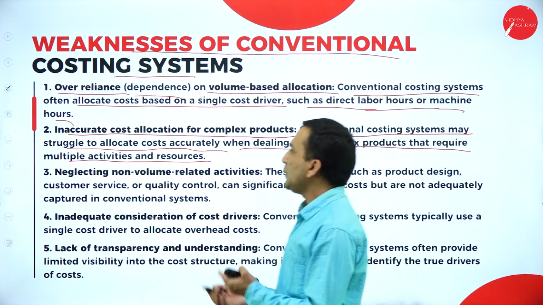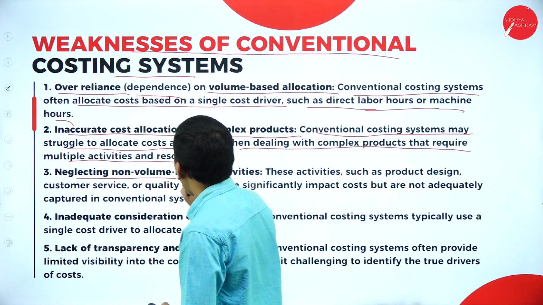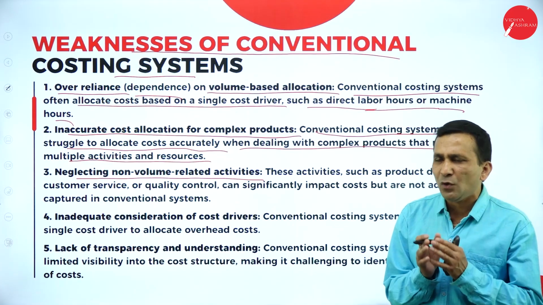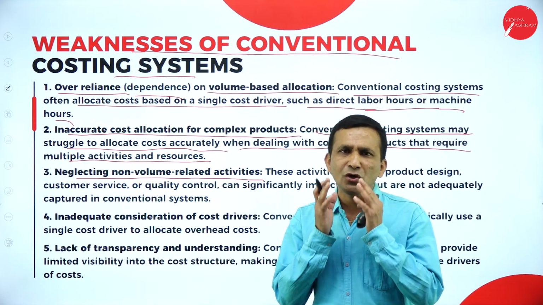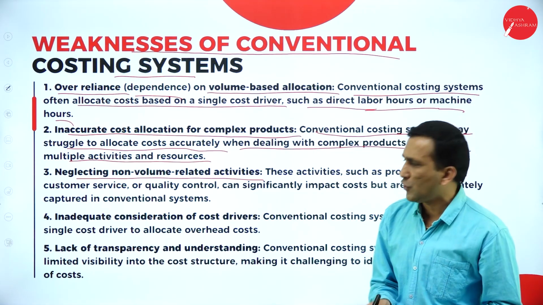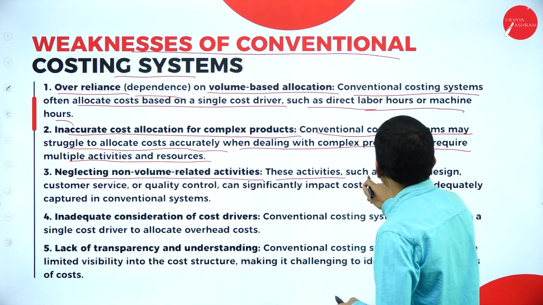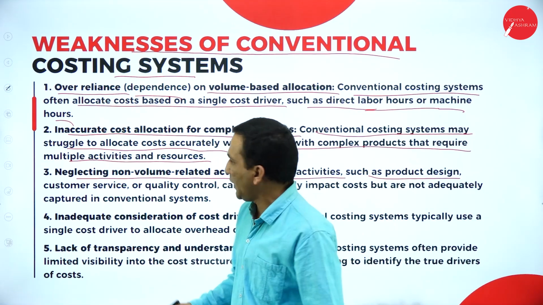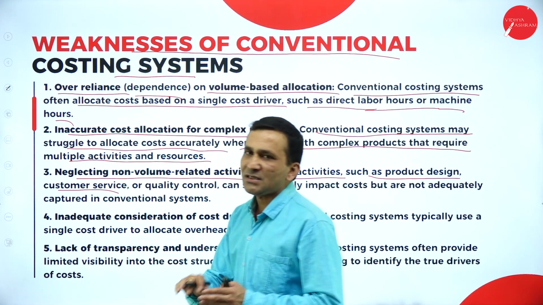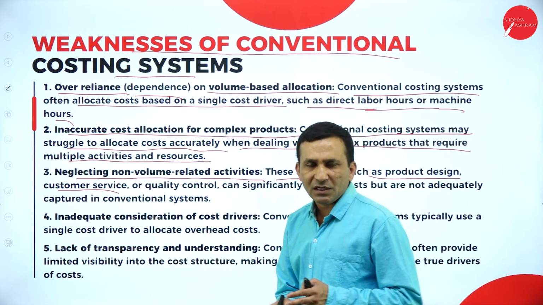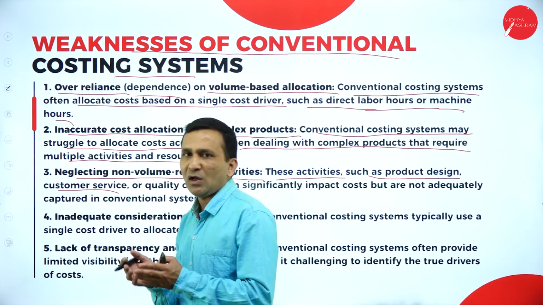Next, third one, neglecting non-value related activity. Traditional costing is not focusing only on the value base. Activities such as product design are also one kind of activity, and customer service, because you want to get feedback and solve the problem for the customer, that is also one kind of activity.